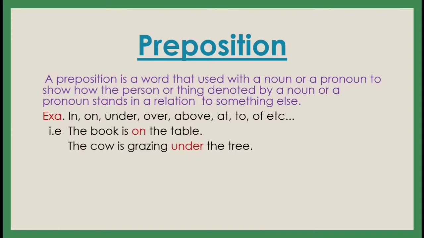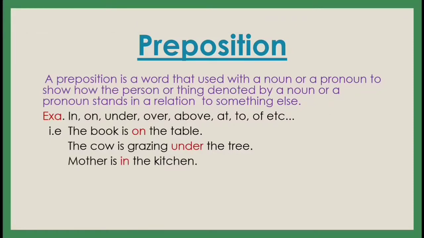The next one is: the cow is grazing under the tree. The cow is grazing the tree. Can we speak like that? No. So the cow is grazing under the tree. Cow है वो जो ट्री है उसके नीचे ग्रेजिंग मतलब ऐसे खा रही है, ऐसे ग्रेजिंग कर रही है. So under is a word that shows the relationship between cow and tree. Clear? So the cow is grazing under the tree.